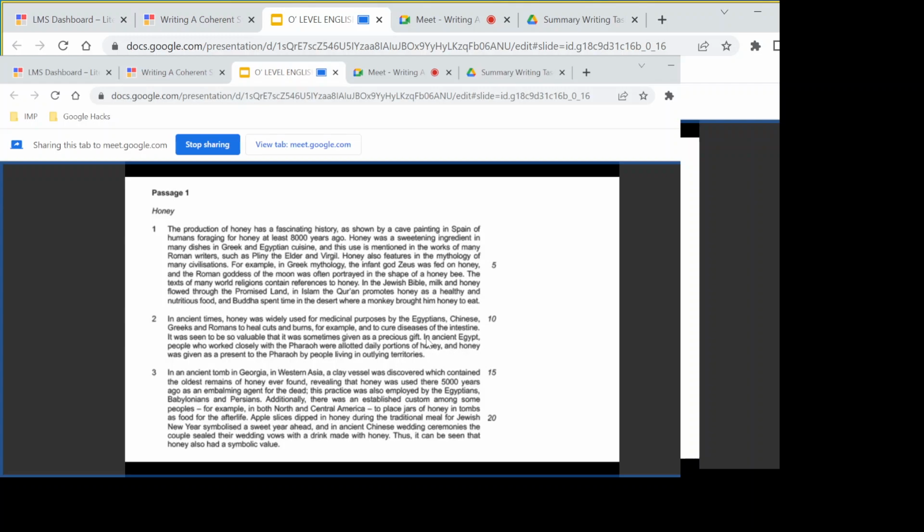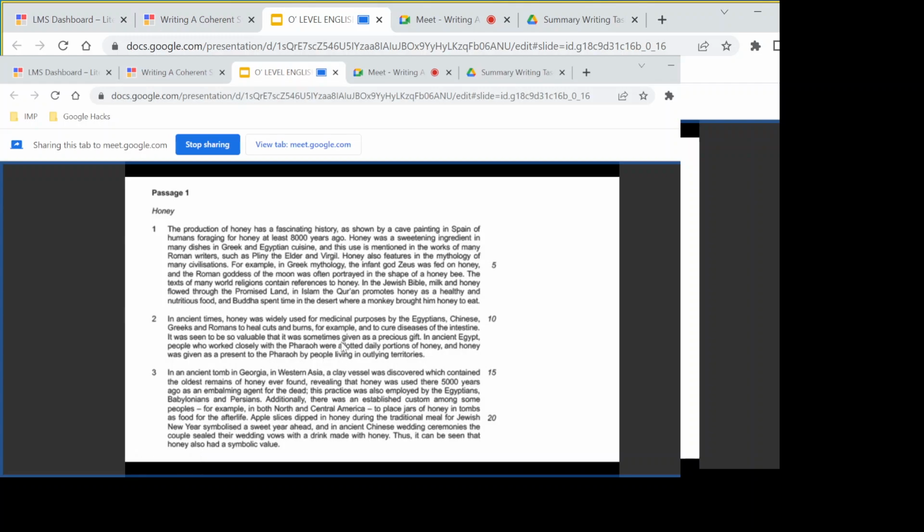And then in ancient Egypt, people who worked closely with the pharaoh were allotted daily portions of honey, and honey was given as a present to the pharaoh by people living in outlying territories. Okay, do we write it down? No, miss, it is an example. So, yes, just an example, mentioning that since it was considered a precious commodity, it was used as a precious gift. That is the overarching point. We will not be writing the examples such as people living in outlying territories giving honey as a present to the pharaoh.